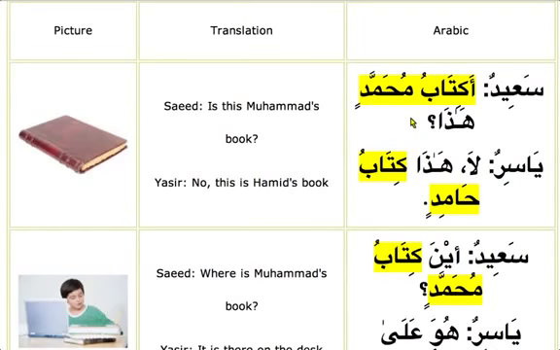How do we translate? The literal translation would be, is book of Muhammad this? But when we translate, we say, is this a book of Muhammad? Yasir is saying la, no. Whenever there is a question, you should have either na'am or la. Here he says la, hada kitabu Hamidin. This is a book of Hamid. So this is Mudhaf ilayhi.